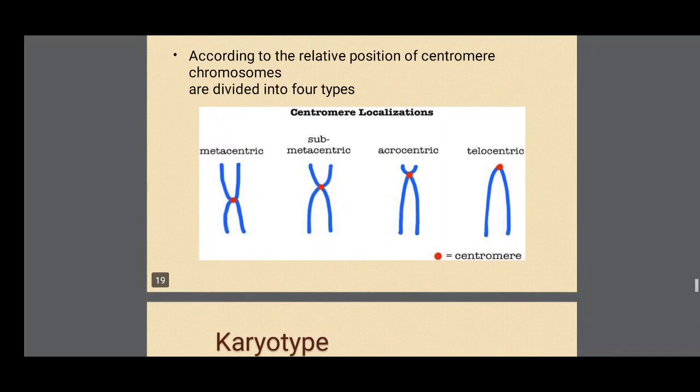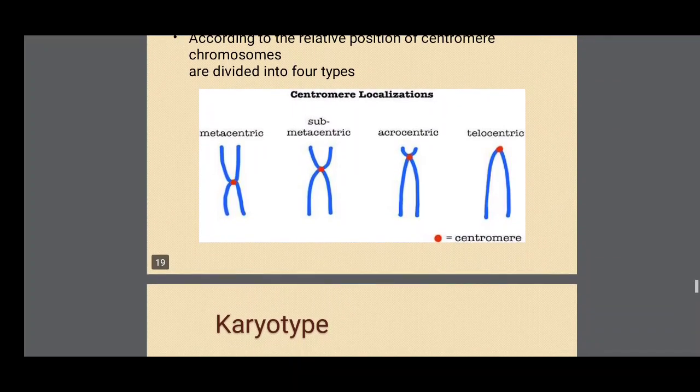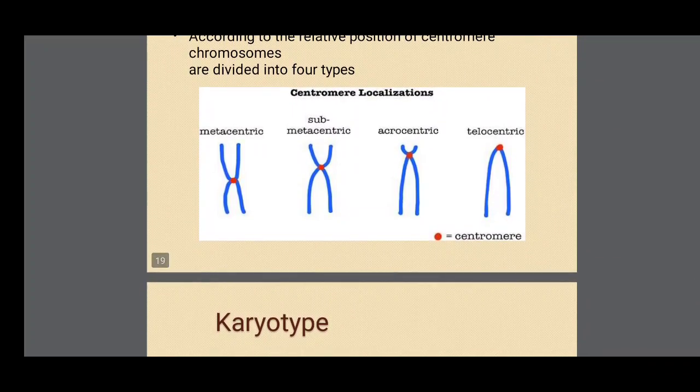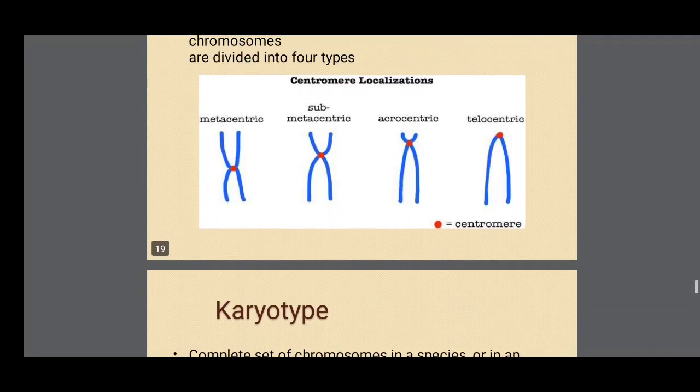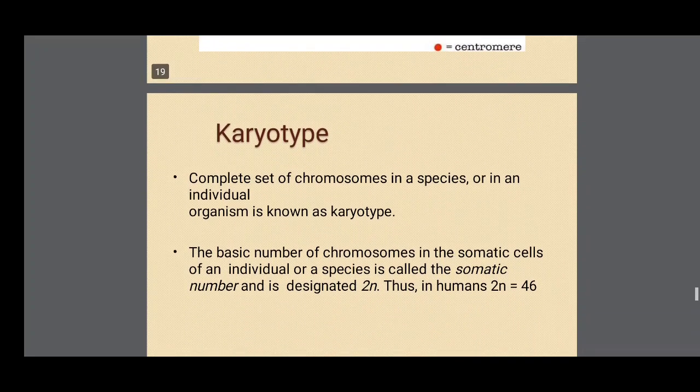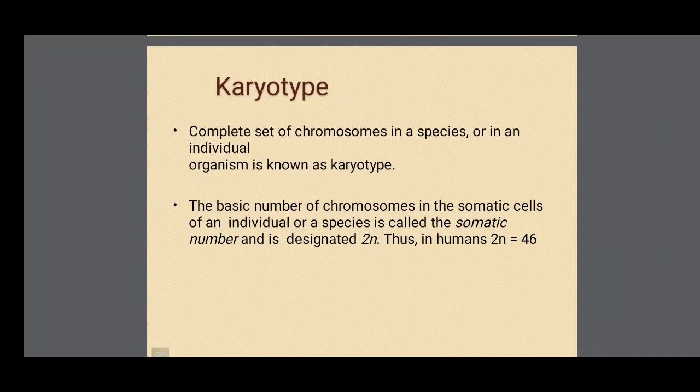These acrocentric chromosomes appear J-shaped in anaphase. In telocentric, the centromere is present at the end of the chromatids. Telocentric chromosomes appear I-shaped in anaphase.